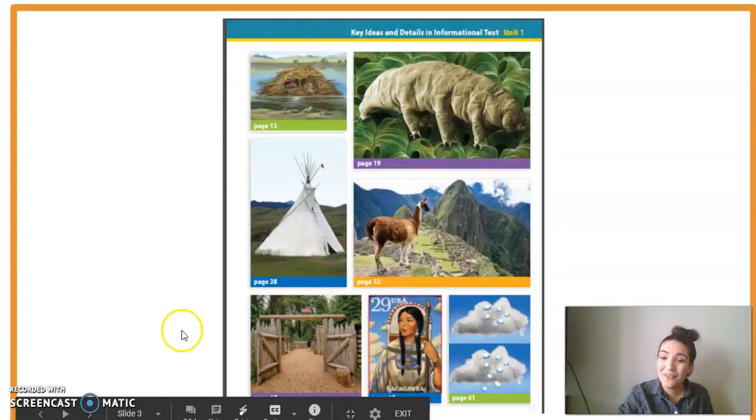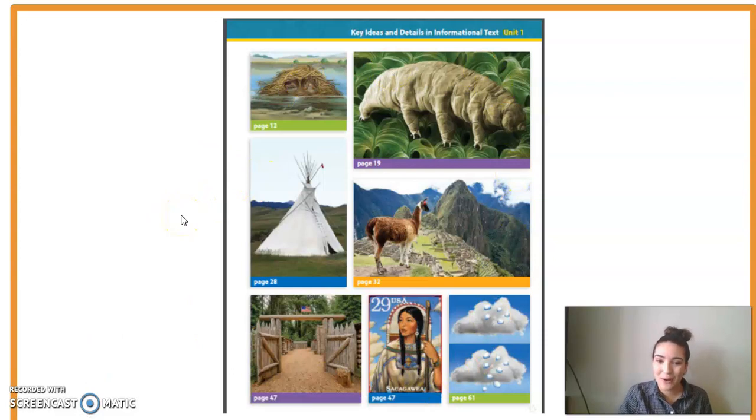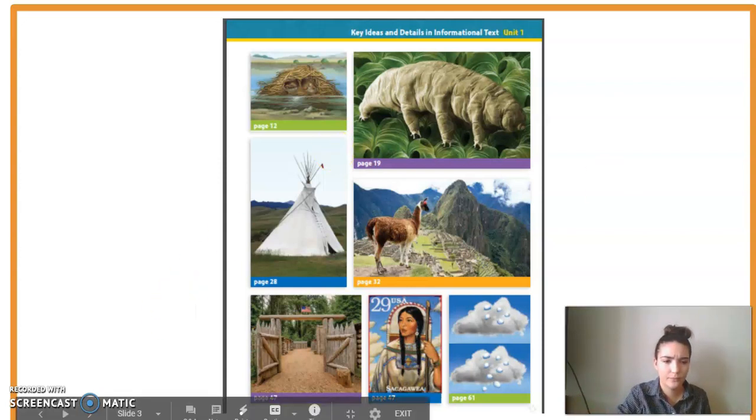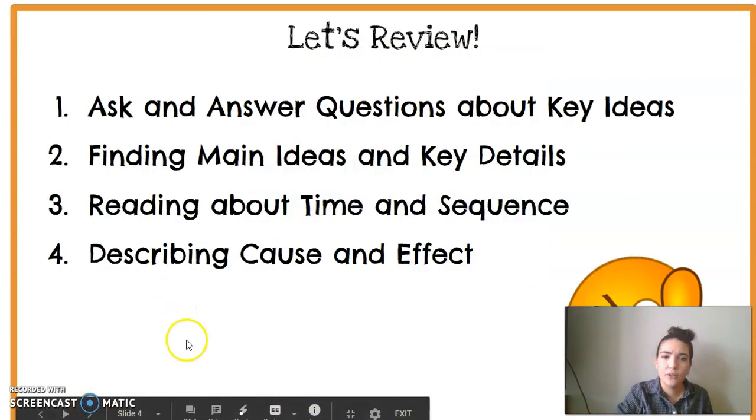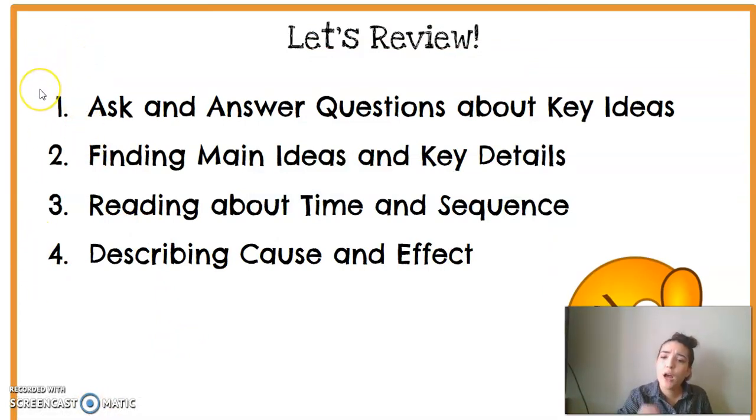So this is an overview. These are the passages that we've already read. So as you can see, you might recognize some of the pictures and the illustrations. This is to jog your memory about the passages that we've already read. So let's review. We did lessons 1 through 4. We're going to talk a little bit about each one.